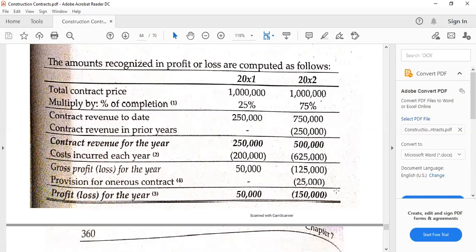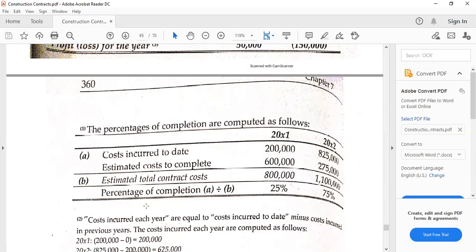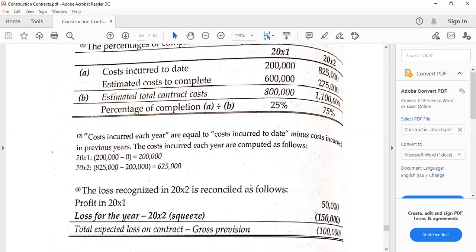Anyhow, to continue, there are many ways of presenting the profit or loss. However, we are going to get the same values anyway. So this is how we get the percentage of completion. Remember, guys, I've told you that if the contract is already losing, like in 20x2, supposedly we should not compute the percentage of completion. So this seems like we are contradicting what we have said. Well, it's actually not, because we said also that we are just doing this for the sake of computing the provision. So overall, if we compute the profit or loss, this would not have an impact, which can be shown here on the subsequent illustration.